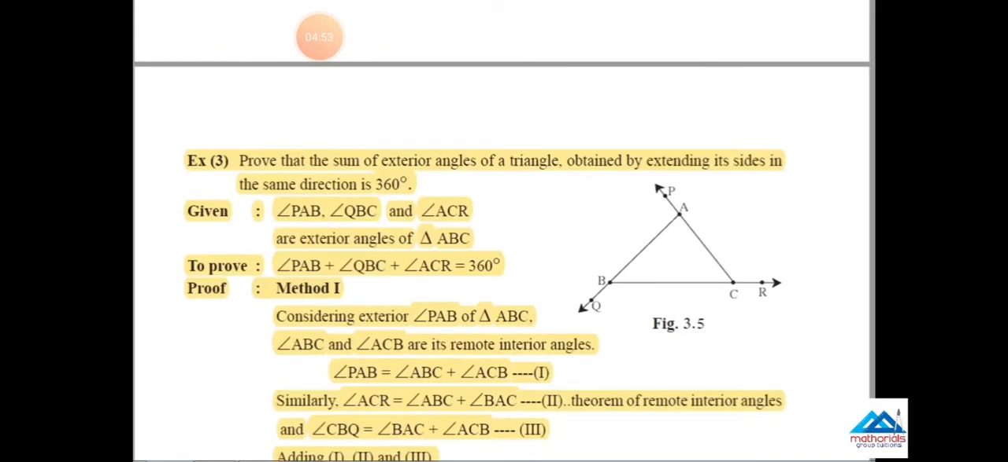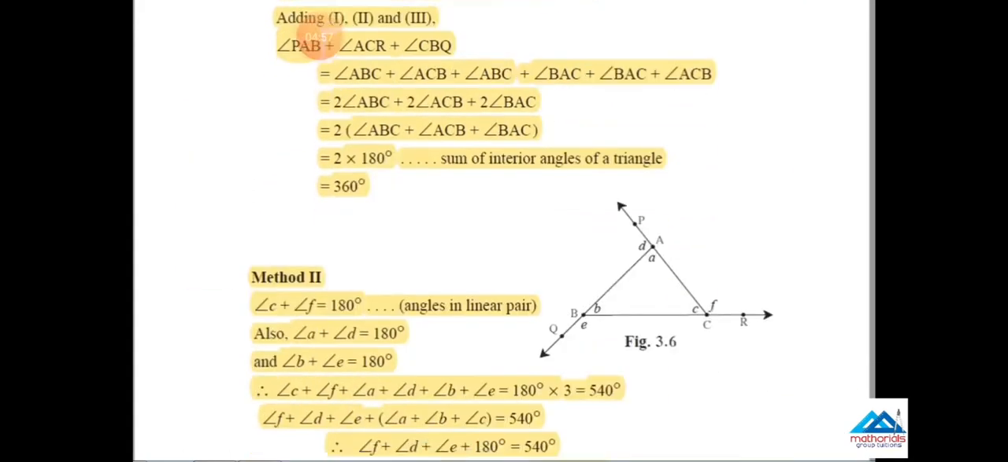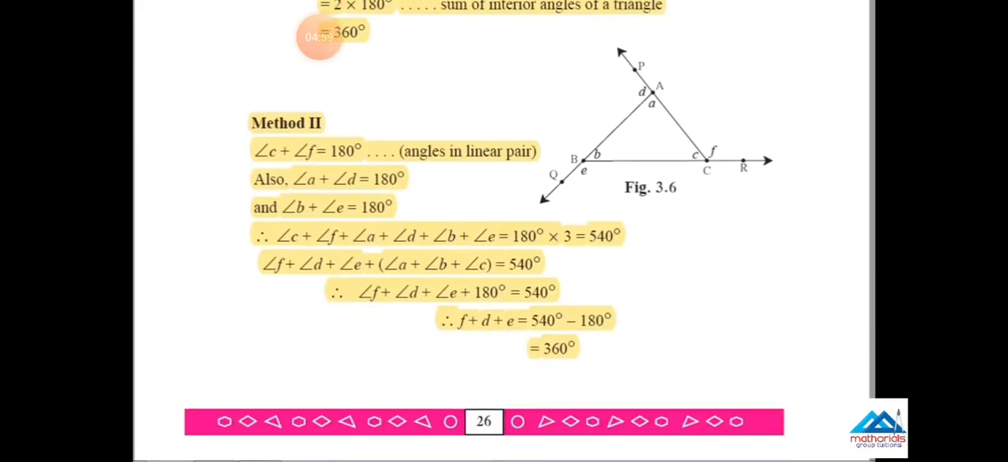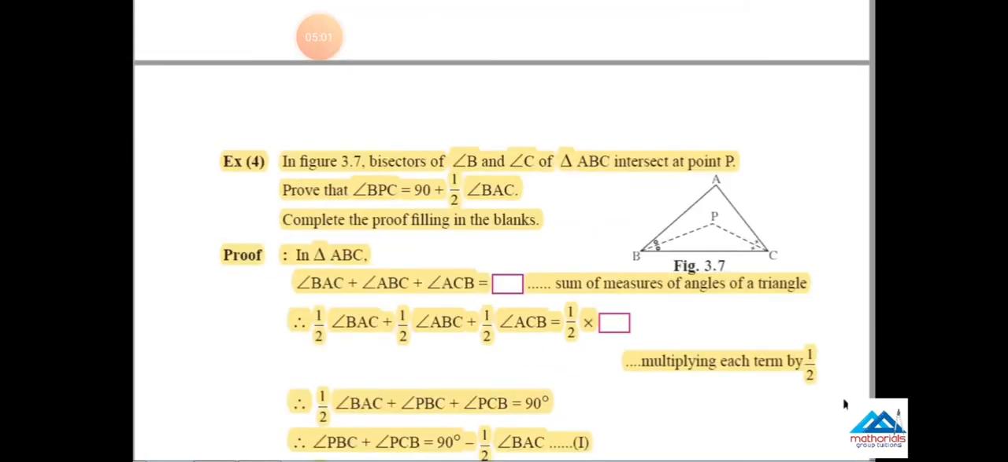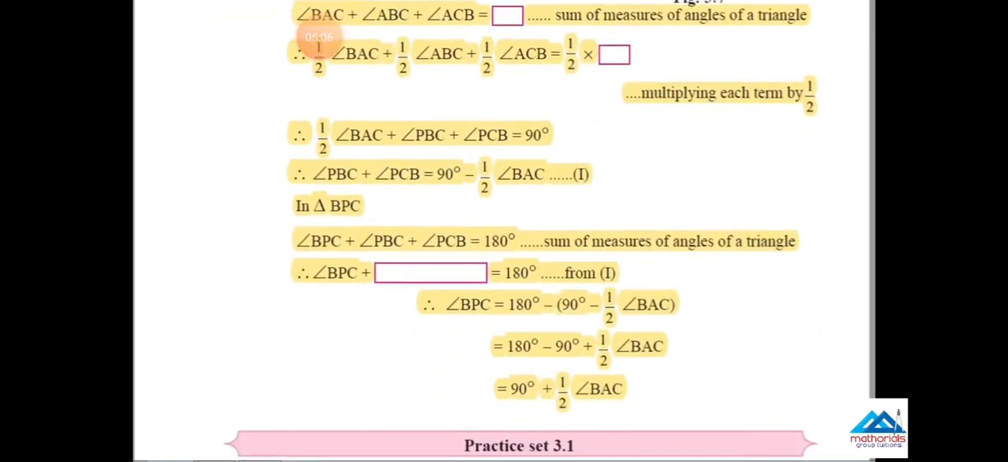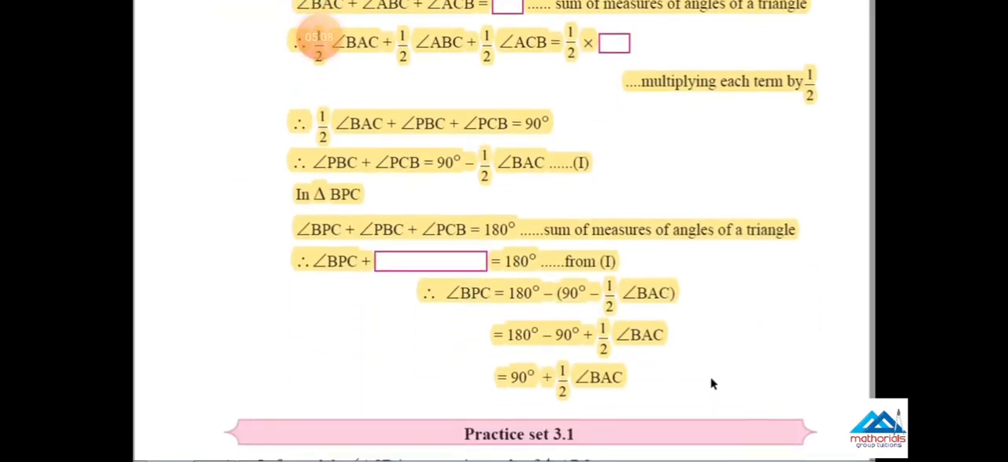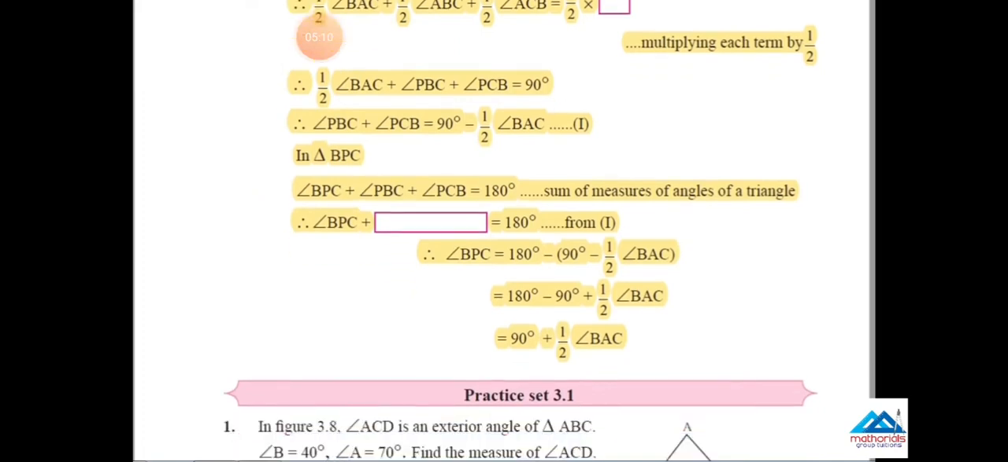Come to page number 26. Example 3, and methods 1 and 2 are there for solving example 3. This whole page is cancelled. Now go to page number 27. Example 4 is also reduced from the syllabus.